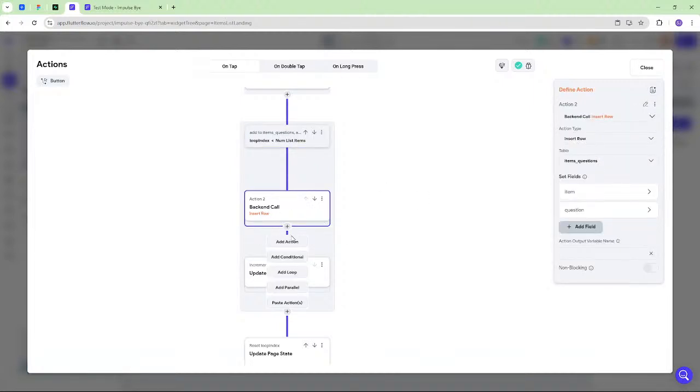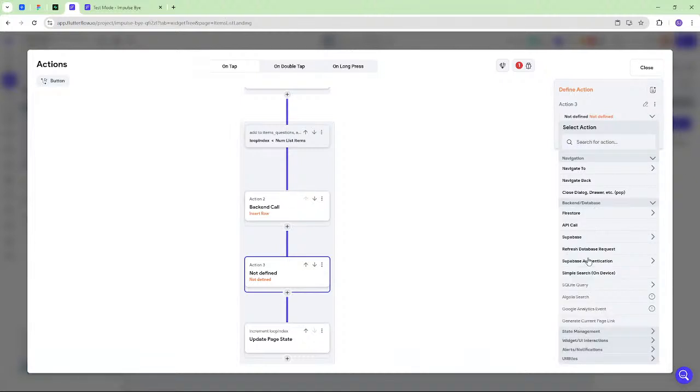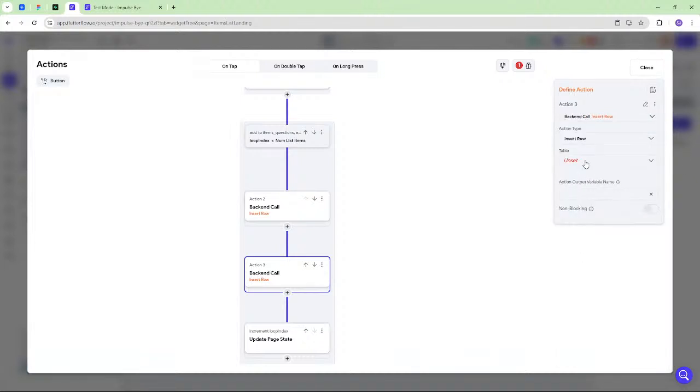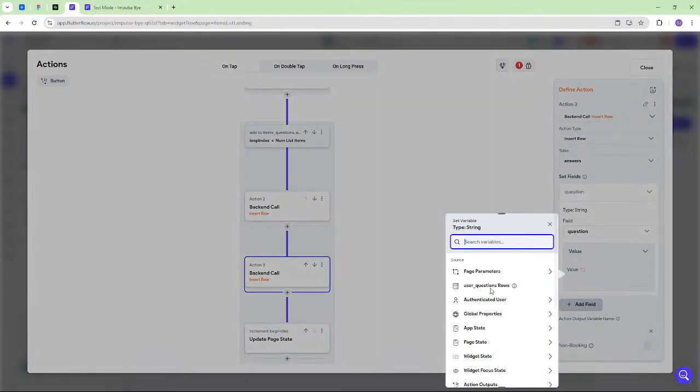So could we here then just insert it into answers? And the question is the ID of... is it user questions?